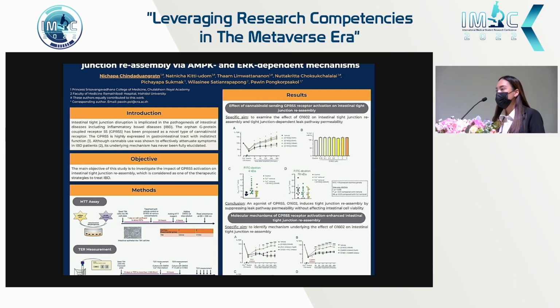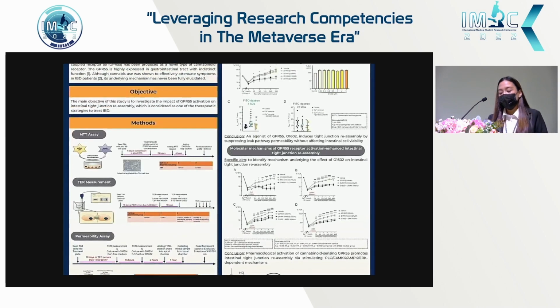However, there has been increasing evidence supporting the use of cannabinoids in IBD treatment with unknown mechanisms, and therefore our main objective is to investigate the pharmacological activation of this cannabinoid-sensing G-protein coupled receptor 55, or GPR55, on intestinal tight junction reassembly.